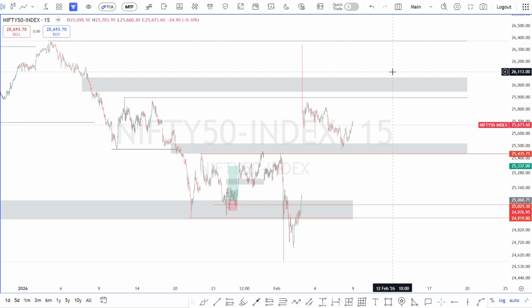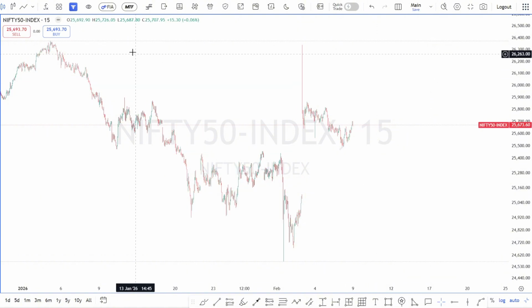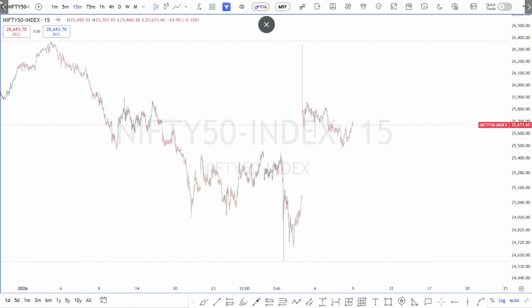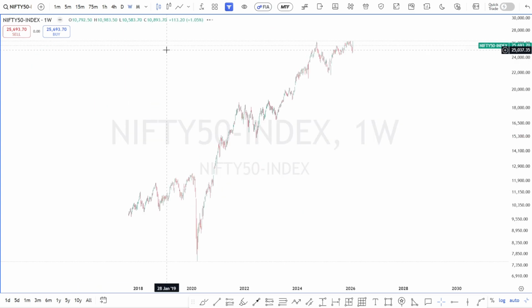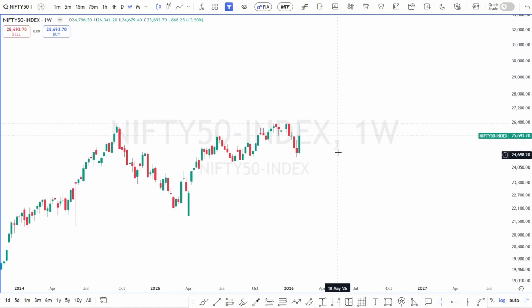Let us begin with the Nifty 50. I'll remove all the drawings and let's see. Yeah, I will start with the higher time frame first. I will start with the weekly time frame and then we'll go to lower time frames accordingly. So now